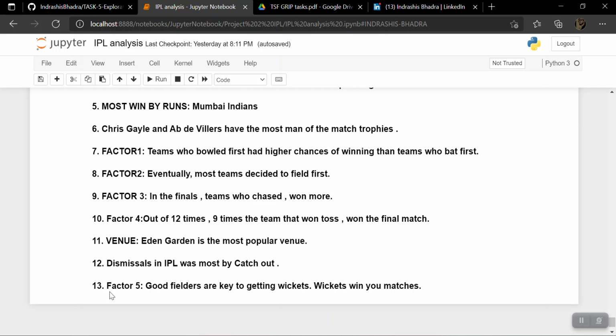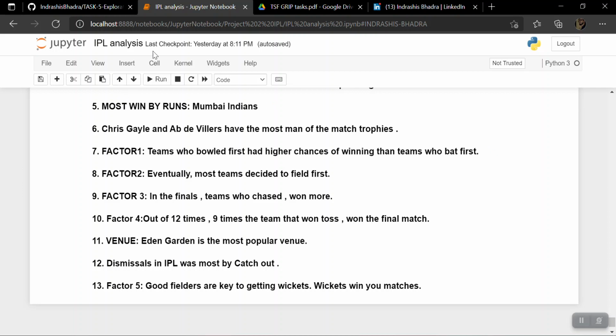Also, venue: Eden Gardens is the most popular venue. You should always be informed about the pitch format in Eden Gardens because the highest number of matches is played in this particular stadium. Now, dismissals in IPL were mostly by catch out. So that brings us to factor 5: good fielders are key to getting wickets, and wickets win you matches.